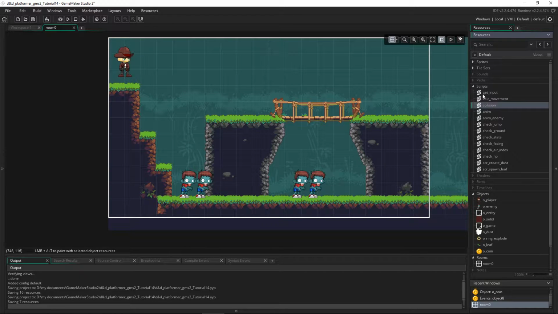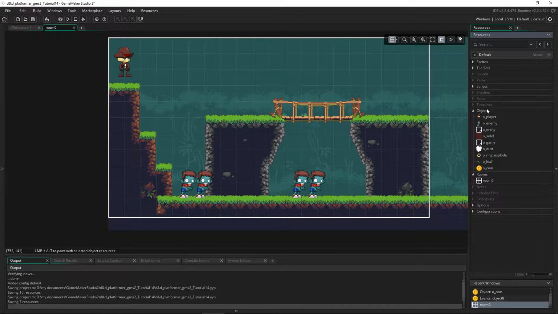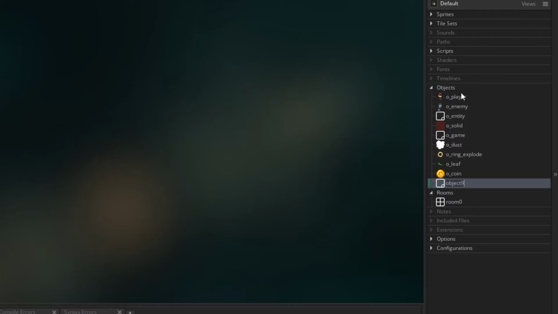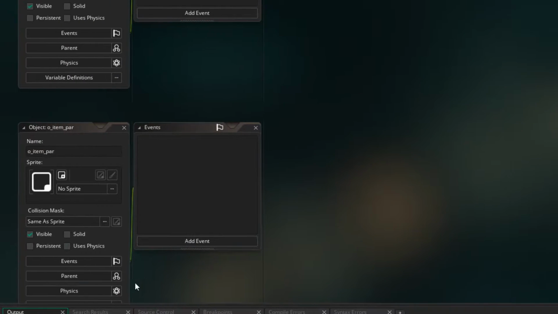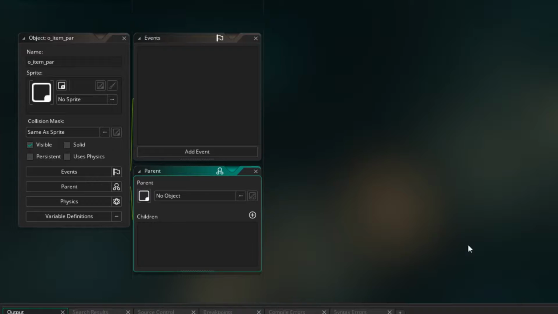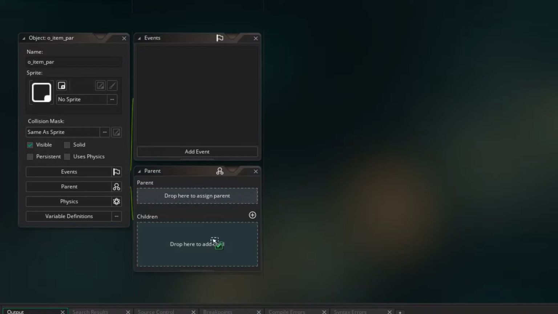So because of that reason, I'm going to create a parent object. So right click, create object, and I'm just going to call it O_item_PAR, standing for parent. So we want to go down to parent, we want to look at the children, and we can drag our O_coin down here, and then that becomes a child of this object. And that means any code that we add for the parent is also applied to the child.